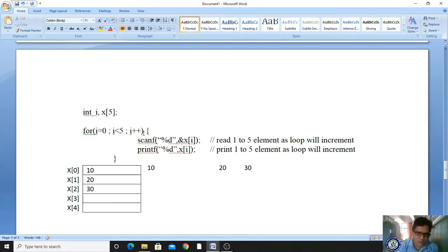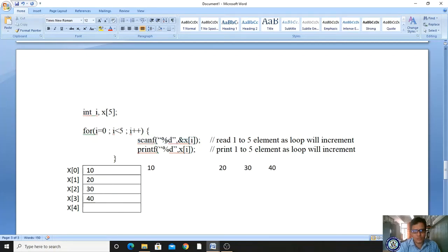Afterwards where will the control go? Control will go to the I incrementation. Now I becomes 3. Earlier it is 2, 2 plus plus means 3. Now the new value is 3. 3 less than 5, condition true, it will enter. It is asking for the value to read from the keyboard. So I am entering the value 40. It will store in the x of 3 location. Got it? And next you are displaying. The x of 3 location consists of 40. And next you are incrementing the value. Now the new value is 4. 4 less than 5, condition true. If the condition is true, it will enter into the loop.